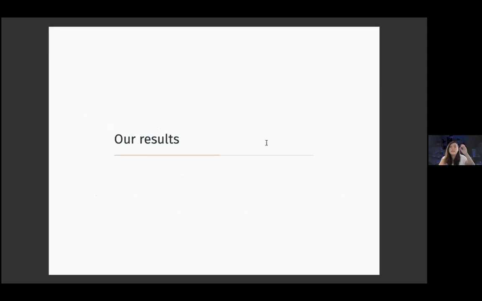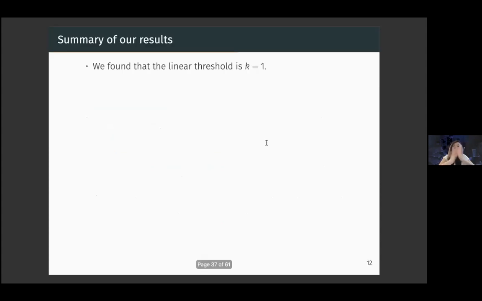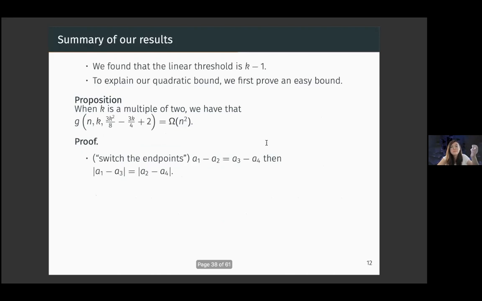So now I'll talk briefly about our results. As I alluded to earlier, we found that the linear threshold is k minus 1. So in particular, we showed that g(n,k,k) is superlinear. But before I talk about our quadratic bound, we will first prove an easy bound that will enlighten us as to why our new bound is an improvement of this easy bound.